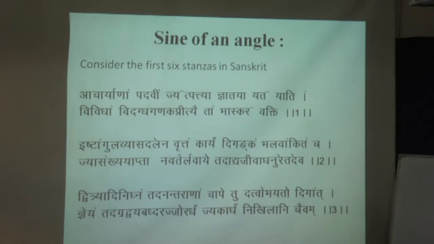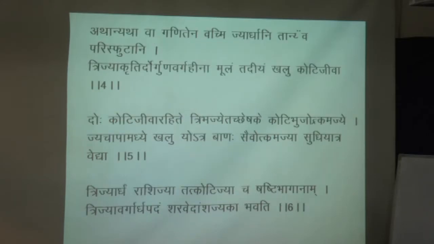Sine of an angle. Consider the following 6 stanzas in Sanskrit, in which he has described all the sine values.